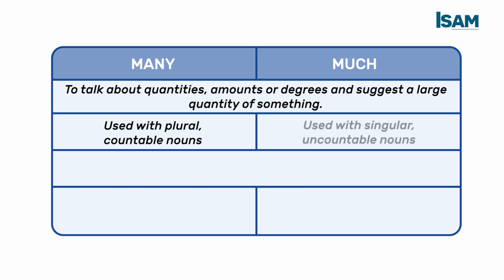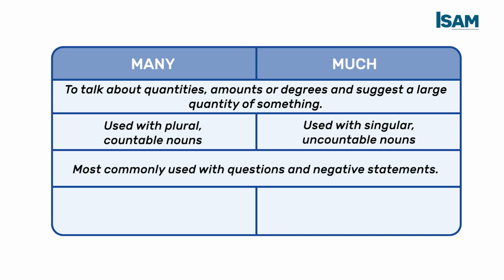Much is used with singular uncountable nouns, and many and much are used commonly with negative statements and questions. Let's see many examples. In Asia, many people eat rice. People is countable. For that reason, we use many.